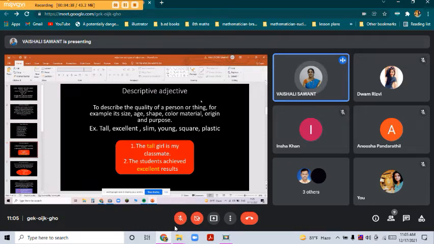The descriptive adjective always gives examples about size, age, shape, color, material, origin, and purpose. The first example: the tall girl is my classmate. Here tall is highlighted because it gives more description about the girl.